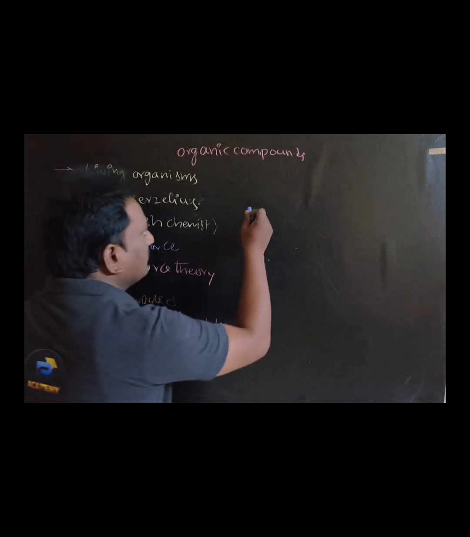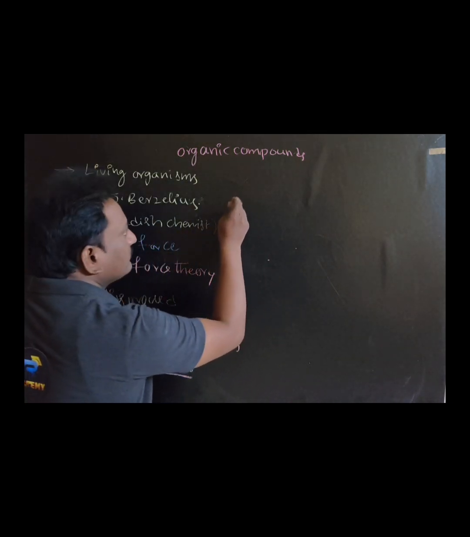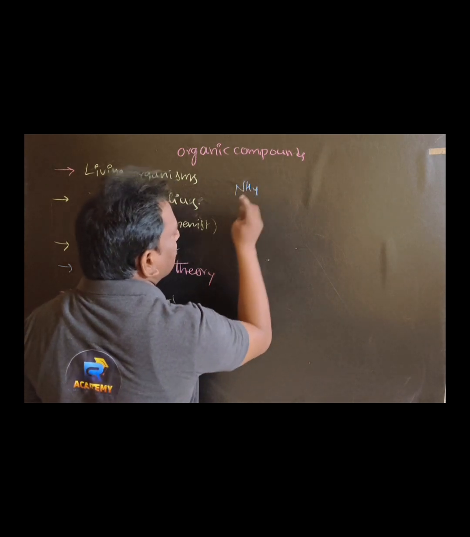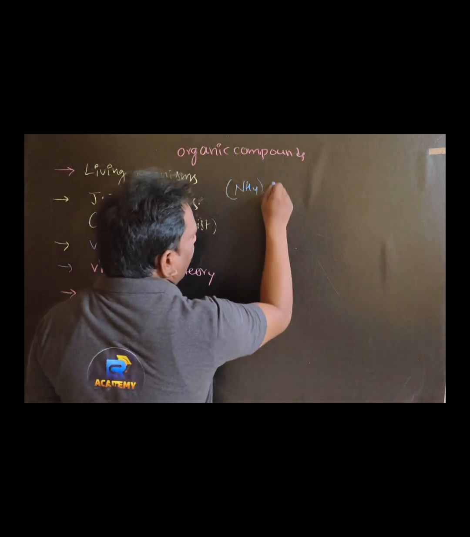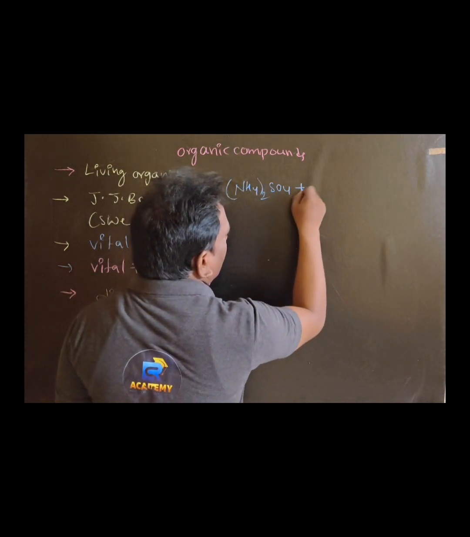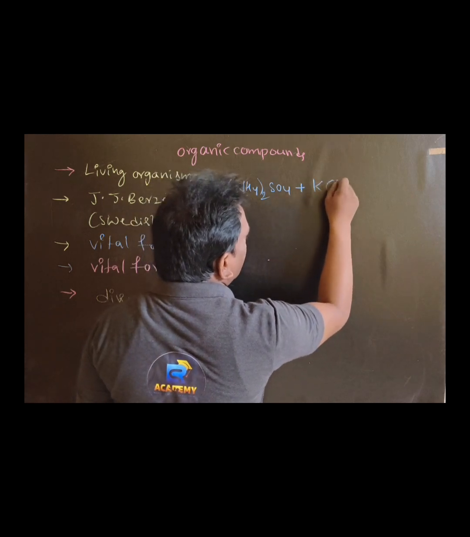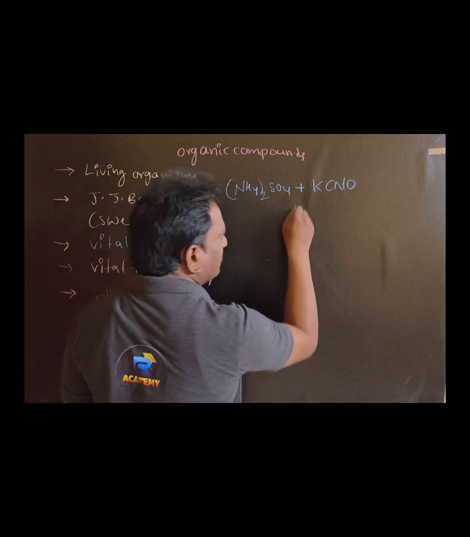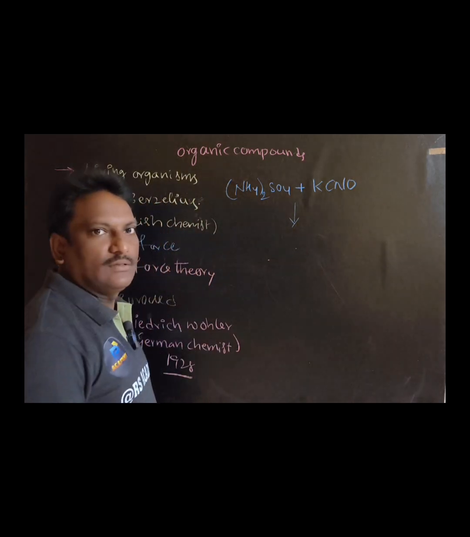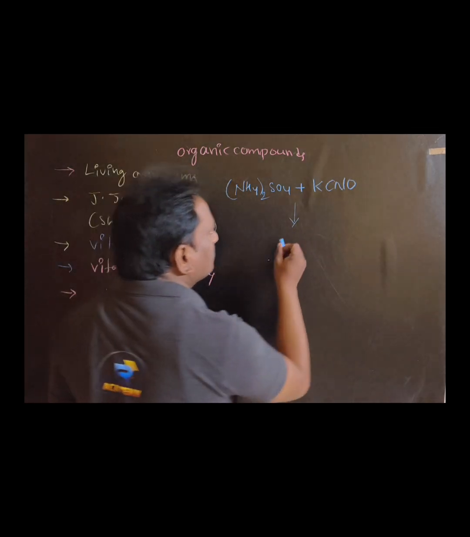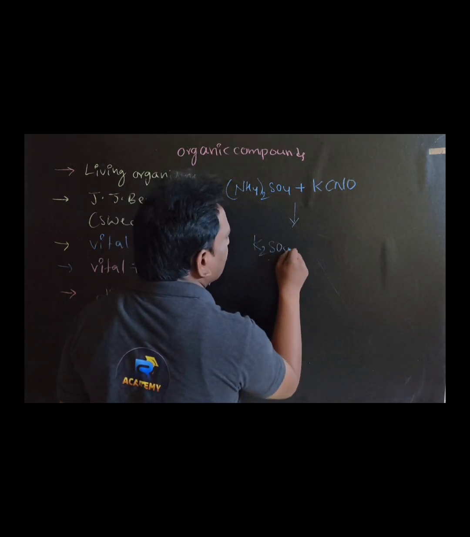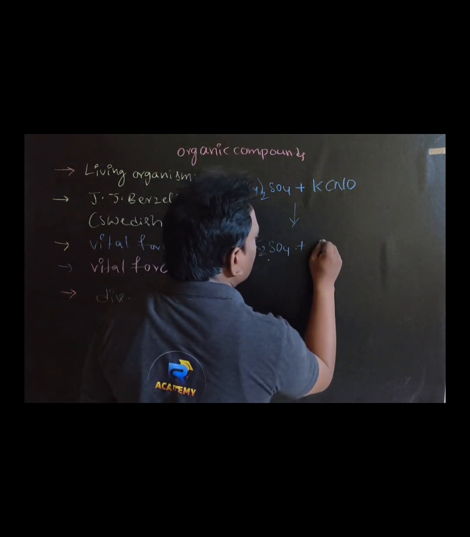Let me write the equation. When ammonium sulfate is treated with potassium cyanate, we get potassium sulfate and ammonium cyanide.